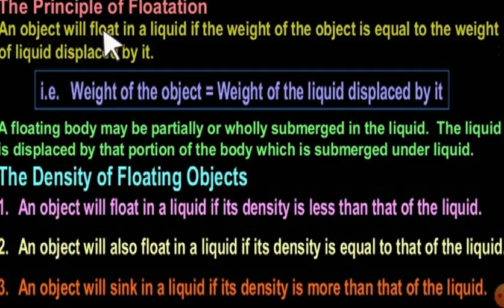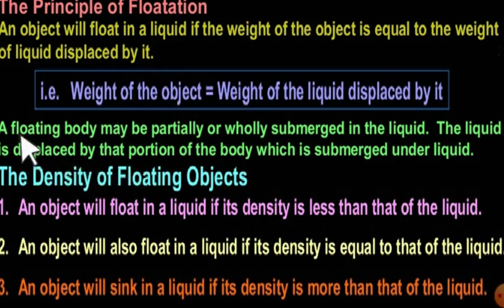An object will float in a liquid if the weight of the object is equal to the weight of the liquid displaced by it. So this is about your Archimedes principle. The weight of the liquid displaced will be equal to nothing but the upthrust. The Archimedes principle says that, right? So if your upthrust is equal to the weight of the object, that means the object will float. Wherever it is placed, it will be there.